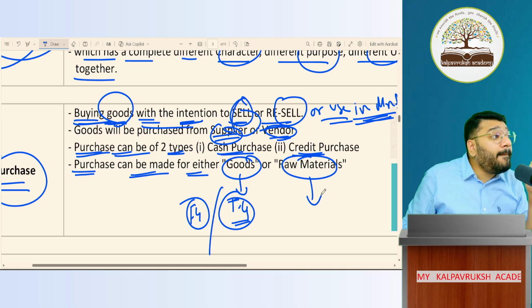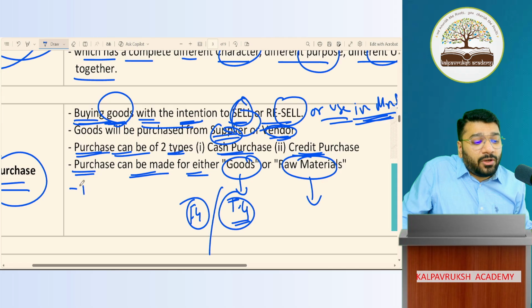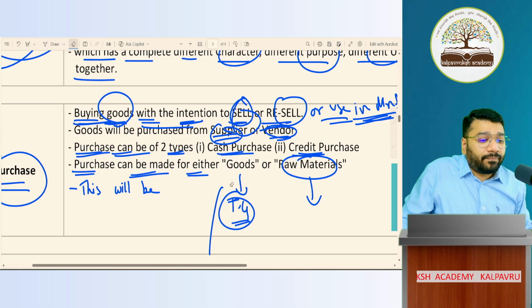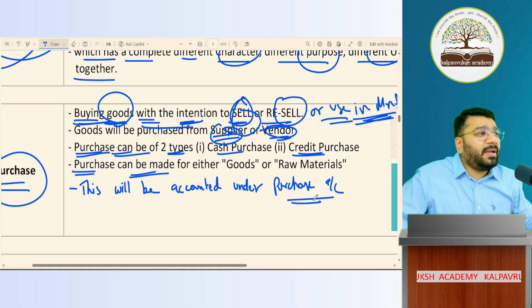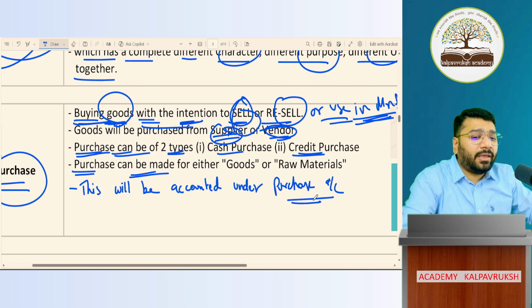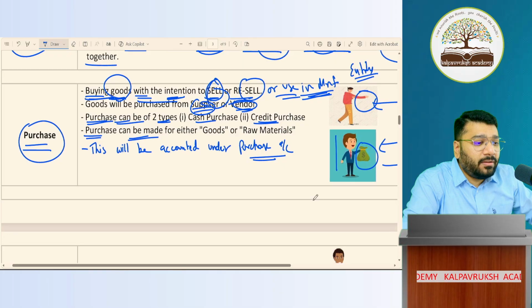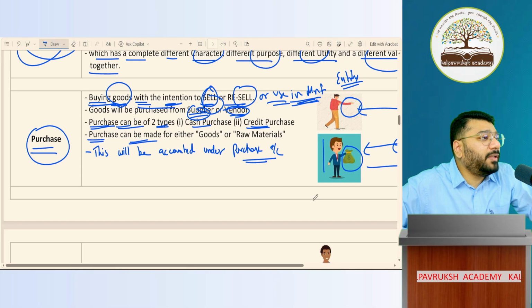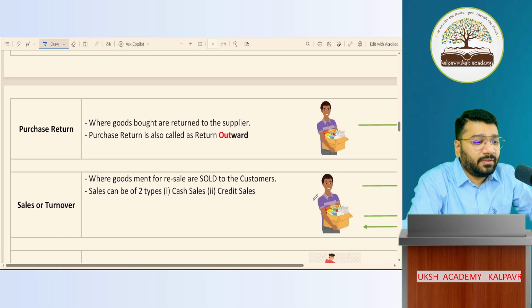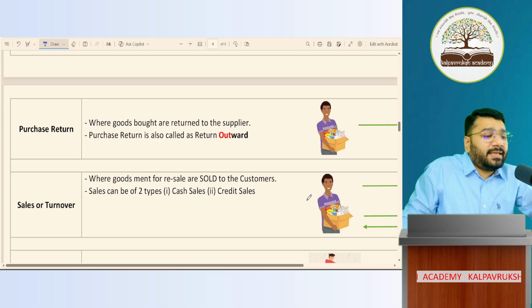This will go to which account? Purchase account. This will be accounted under the purchase account. Okay, not okay? So far, comfortable? Okay. Next, purchase return.